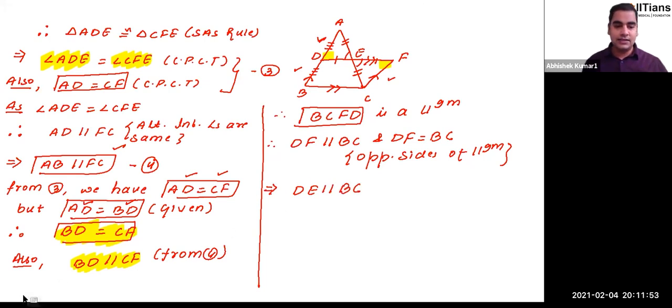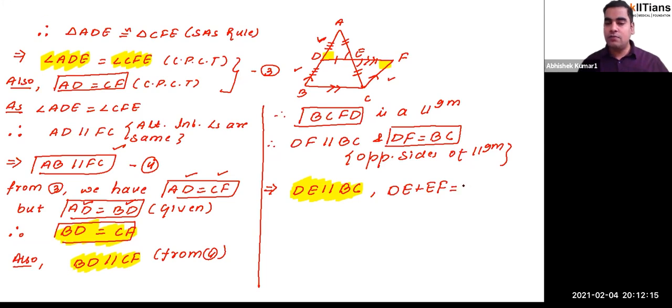I am highlighting this. This proves our first part of the theorem, that is DE is parallel to BC. Now, what do we have? We have DF is equal to BC, and we can write DF as DE plus EF. So DF is equal to BC means DE plus EF is equal to BC. And by construction, we can replace EF by DE because both are the same. We kept this in mind while doing the construction.